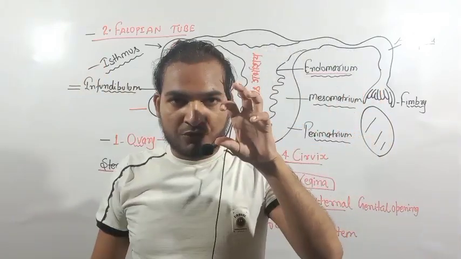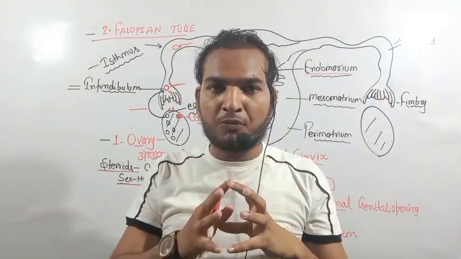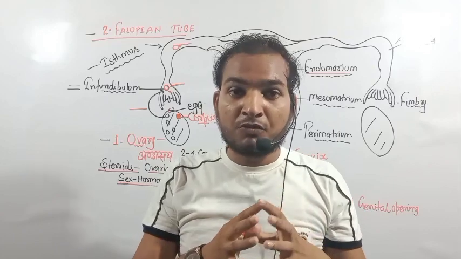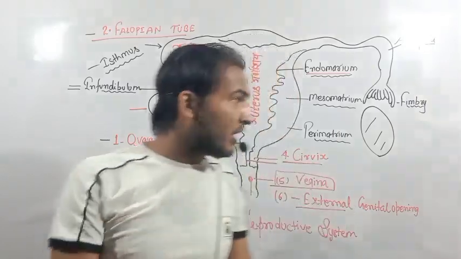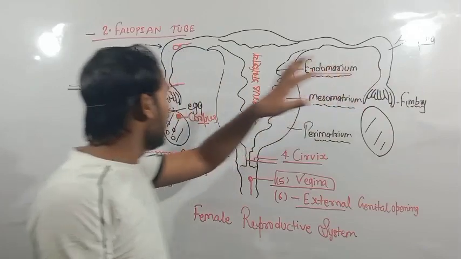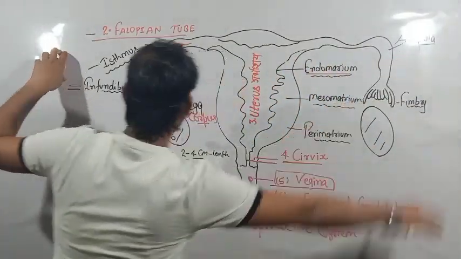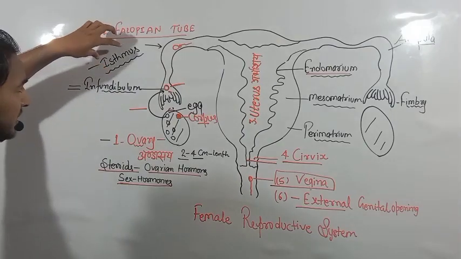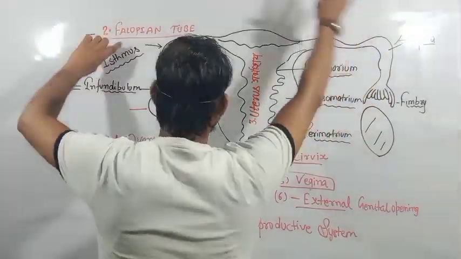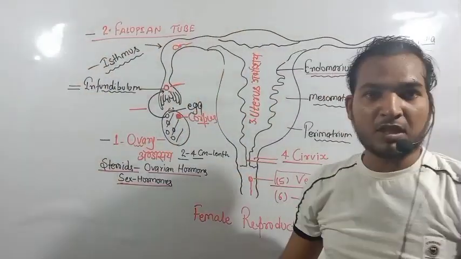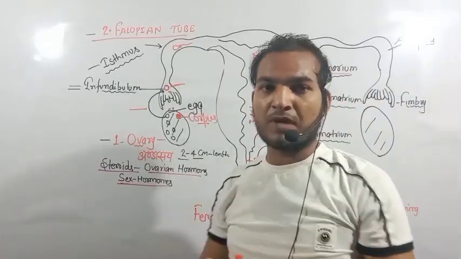The fallopian tube has mainly 4 parts. What are the 4 parts of the fallopian tube? First is the fimbriae, second is the infundibulum, third is the ampulla, and fourth is the isthmus. This is the portion of the fallopian tube.